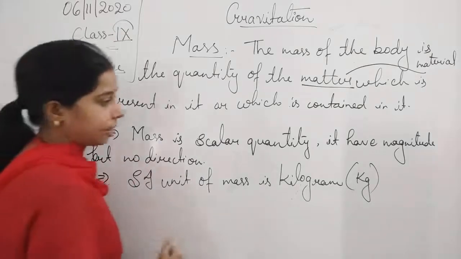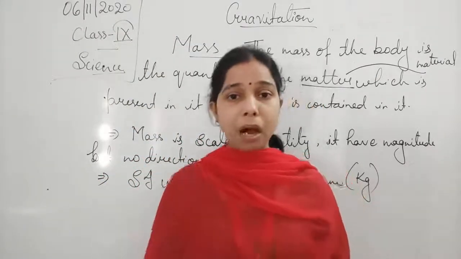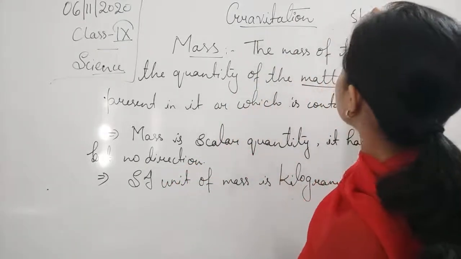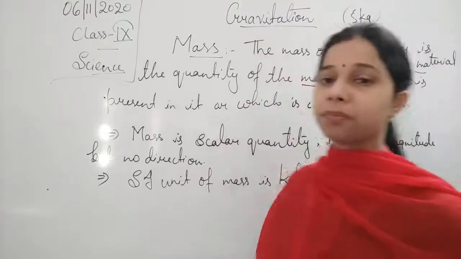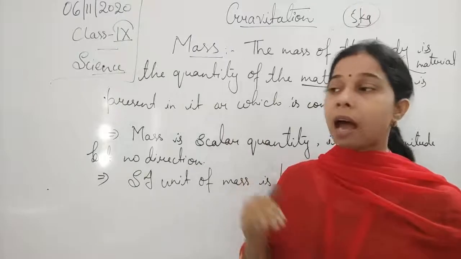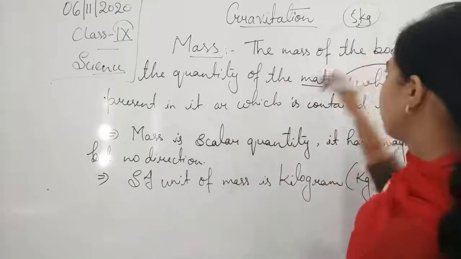Now the question is, you see student, if the mass of an object at a place is 5 kg, what will be the mass of this particular object at some other place? You will say it will remain the same, that is 5 kg.